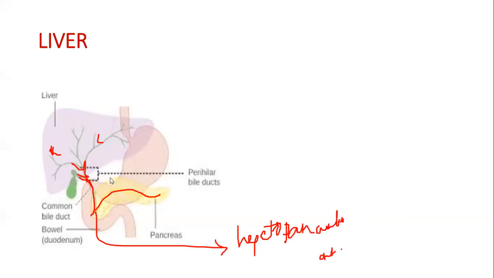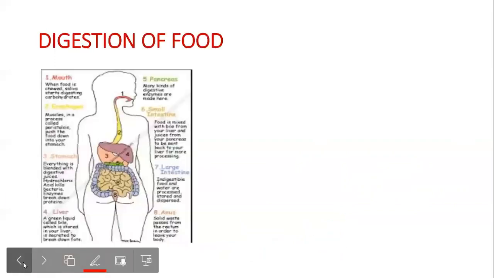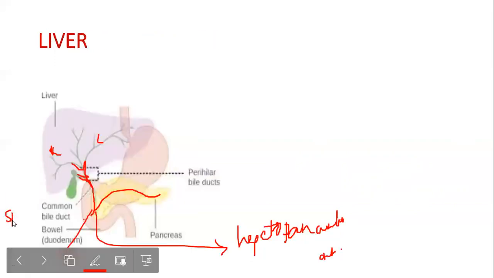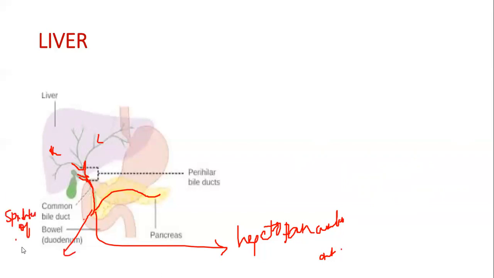The pancreas is situated in the U portion of the duodenum. This is the duodenum, and this hepatopancreatic duct is guarded by a sphincter, called the sphincter of Oddi.